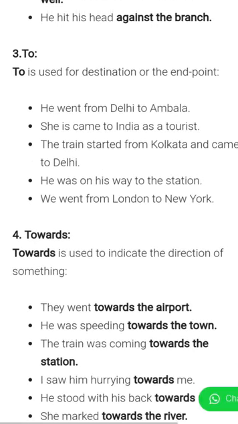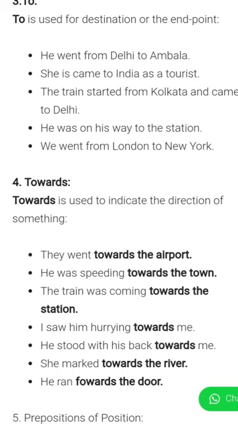Now the next is to. To is used for destination or the end point. The preposition to we use for the end point, or for the destination where we want to go. He went from Delhi to Ambala. She came to India as a tourist. The train started from Kolkata and came to Delhi. He was on his way to the station. He went from London to New York. So, to is used for the destination or the end point.